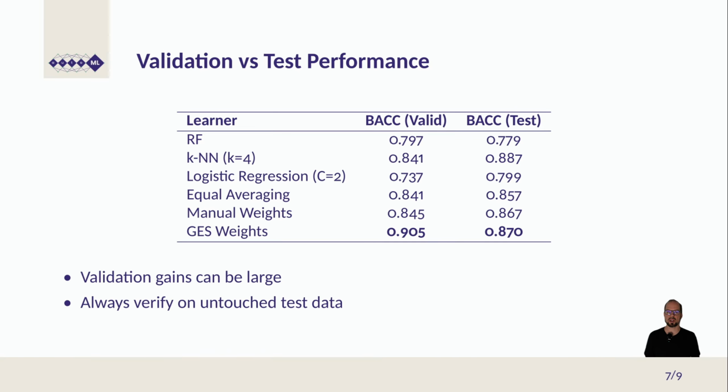And now let's have a look at how the validation performance and test performance correlate or behave. So we can see here that actually greedy ensemble selection obtains the best overall performance. And unfortunately, the estimates are quite noisy, so this does not lead to the best overall performance.